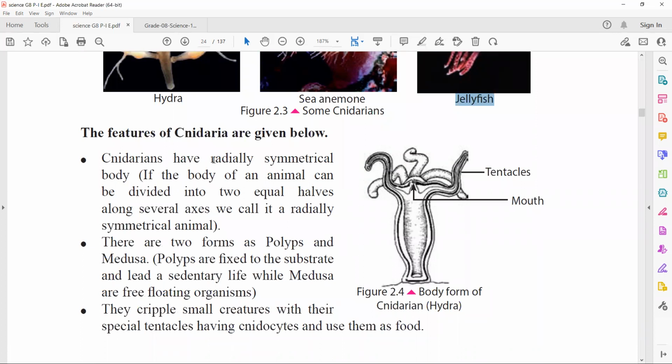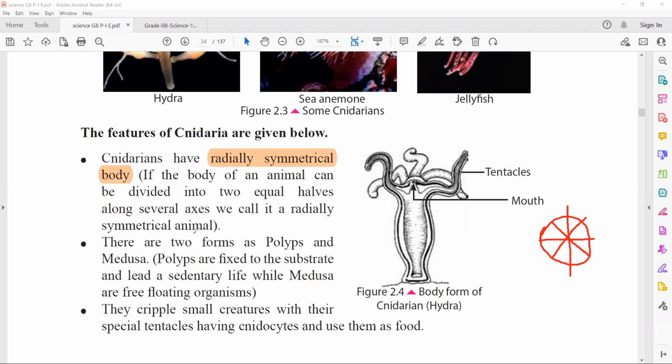Cnidarians have a radially symmetrical body. So the body of Cnidaria is radially symmetrical. That means the body of an animal can be divided into two equal halves along several axes. For example, I explained it using a circle, right? If we take a circle, we can divide it into identical semicircles through several axes. Now this is called a radially symmetrical body.